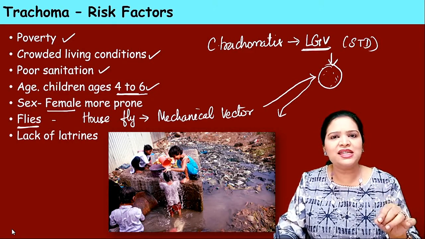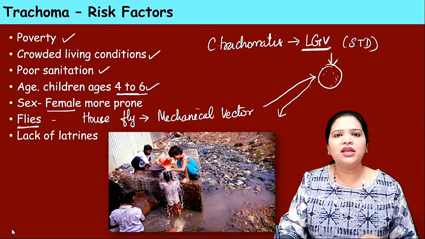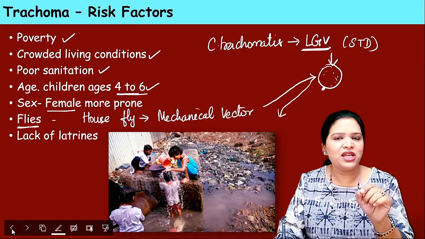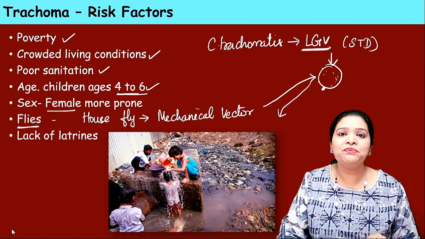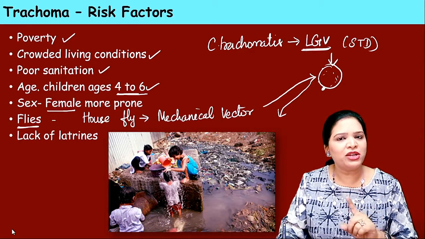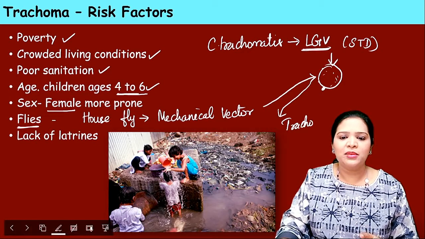If a child touches that pencil and then rubs the eyes, the bacteria from the pencil is now transmitted to the eye of the child. So now lymphogranuloma venereum will not come. Now the infection is trachoma. Clear?